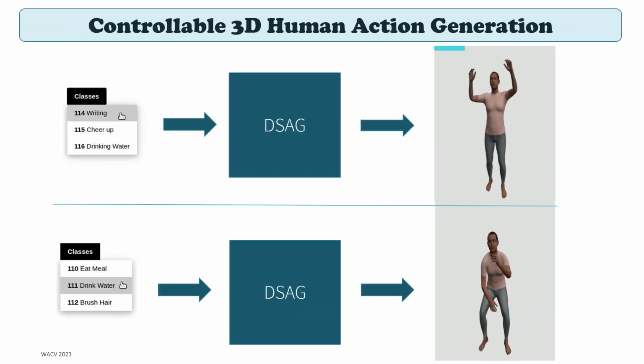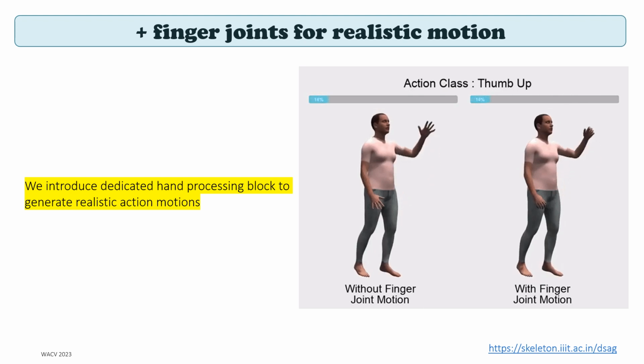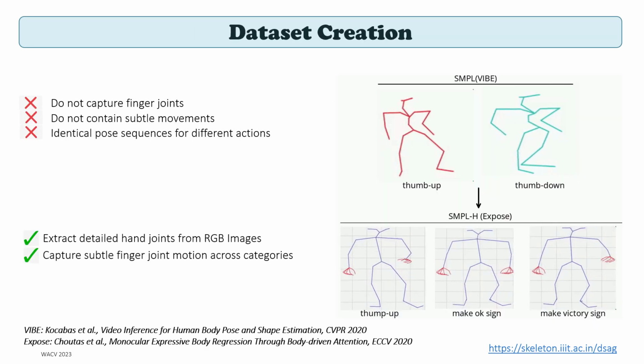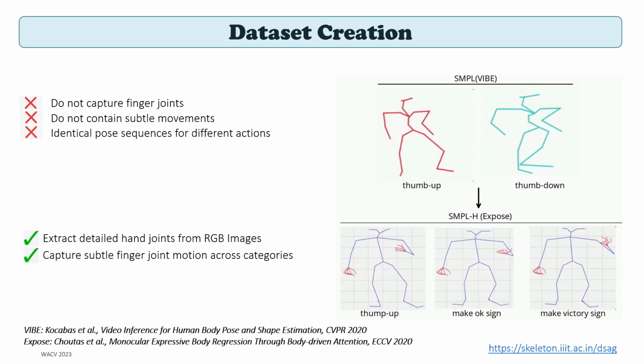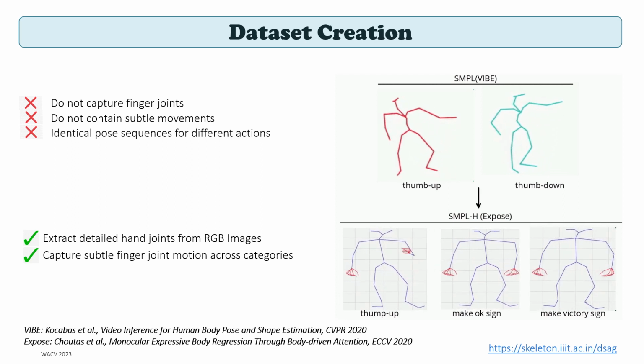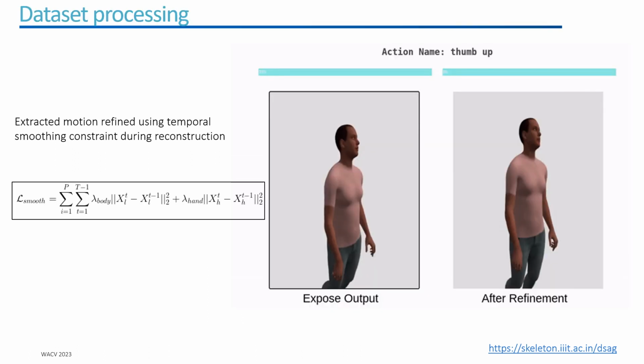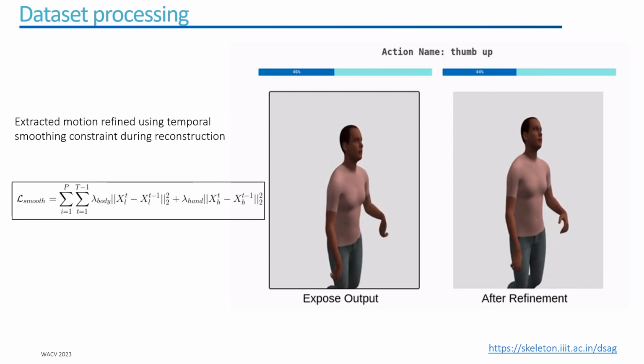Given an action label, DSAG generates novel and diverse, full-skeleton human action sequences. To generate natural-looking action sequences, we incorporate full-body pose sequences with detailed finger joints. We extract skeleton using ExPose. Incorporating finger joints allows us to distinguish actions with subtle hand motions. We also perform parameterized temporal smoothing for temporal coherence in motion sequences.